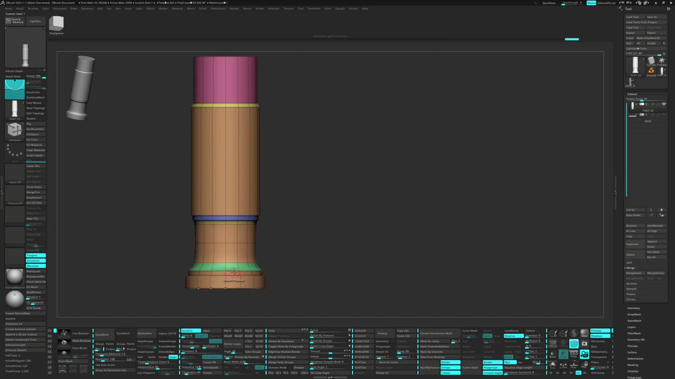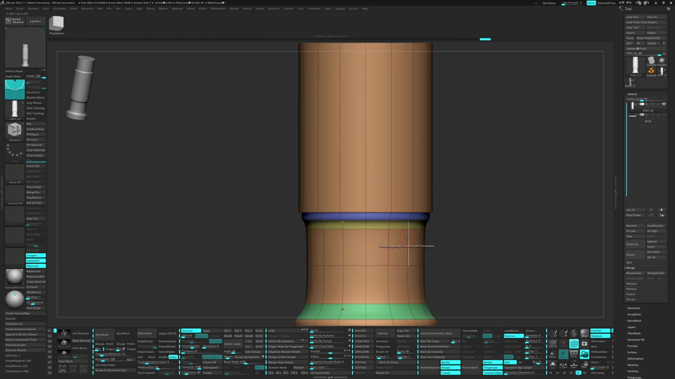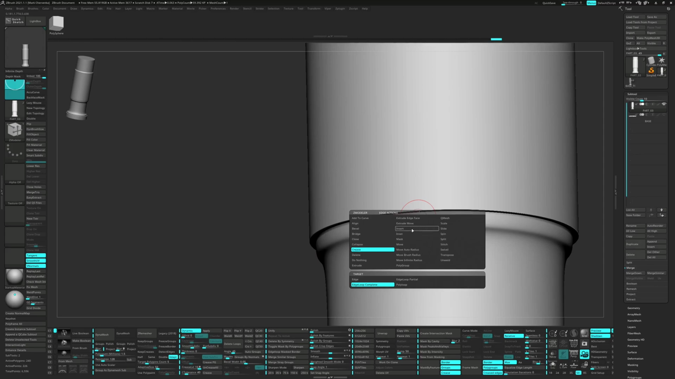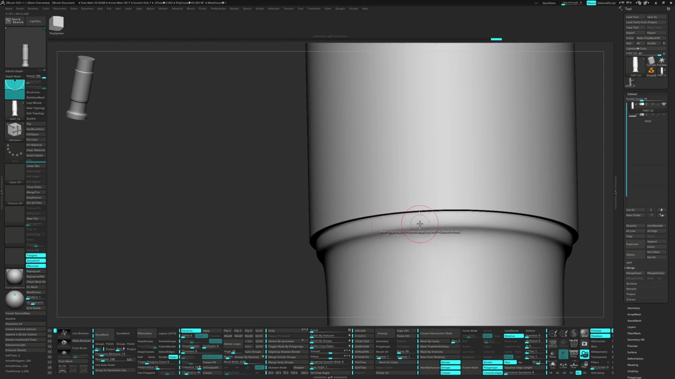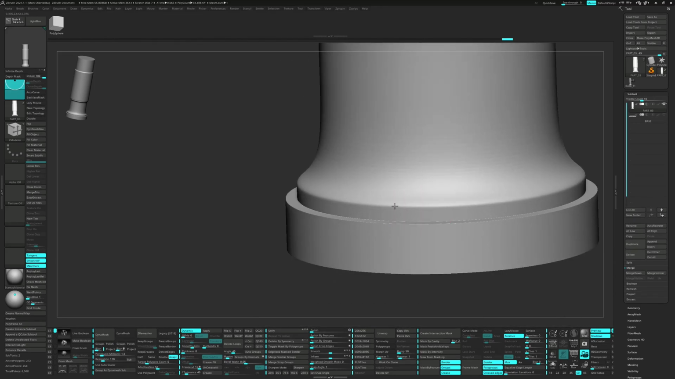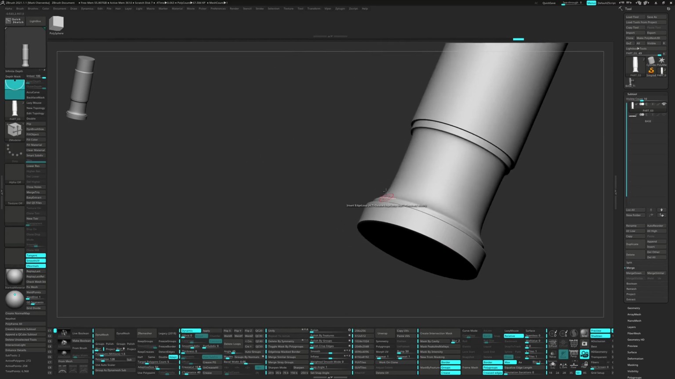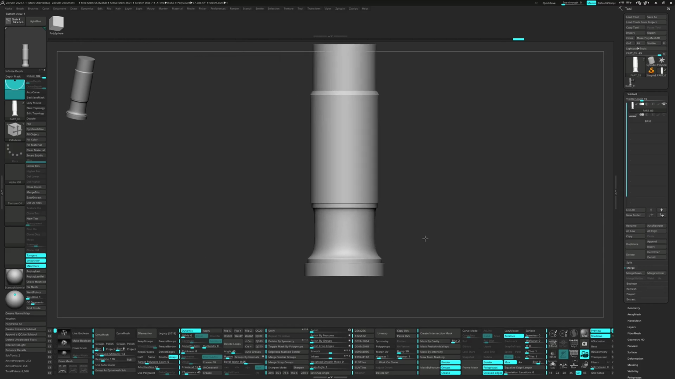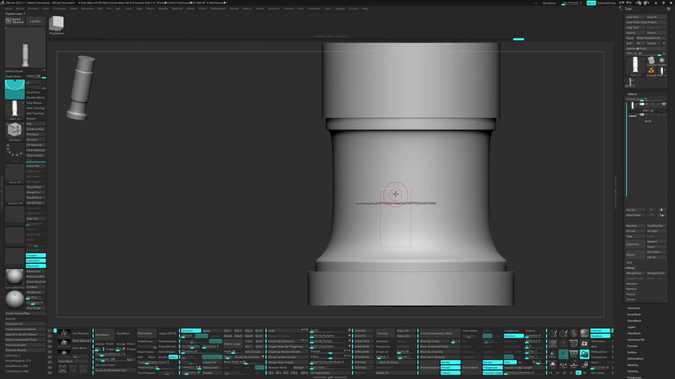Next, I will uncrease the edge loops and insert control loops to determine the edge fall off. Most of the time, I will use the crease level slider to get a global bevel on my edges. However, there will be times when I need different bevel sizes on the same subtool. That is when I use edge loops to adjust the fall off manually. Let's go ahead and delete the middle edge loop and add one on each side to control it better.